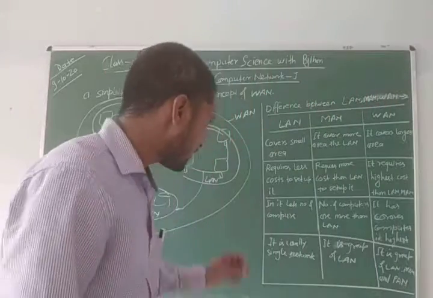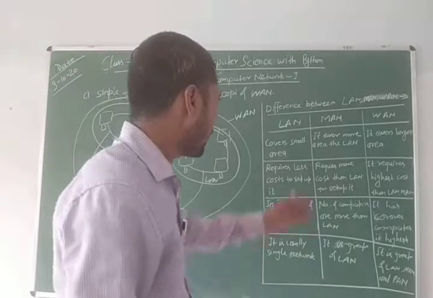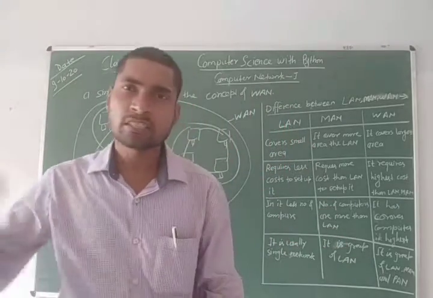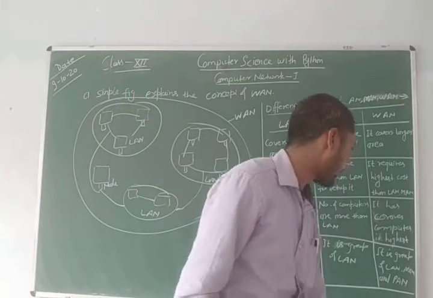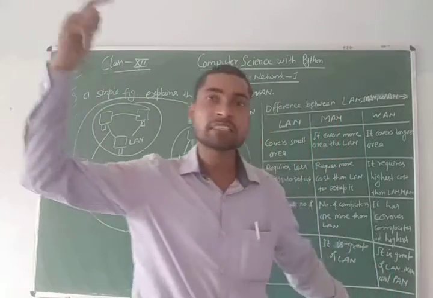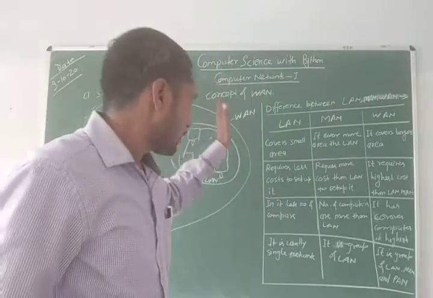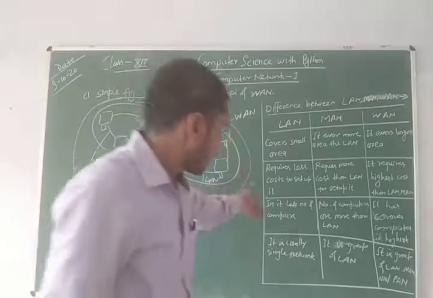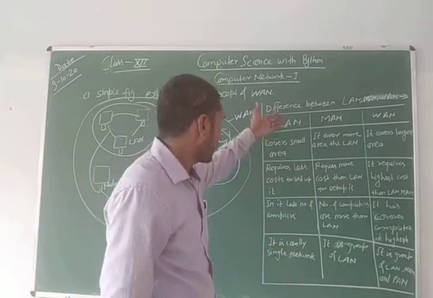Next is the number of computers. LAN requires a less number of computers, I mean 10, 20, 100 maximum. However, MAN requires thousands of computers in the network, and WAN requires crores of computers, a very, very large number. And next is the number of network collection.